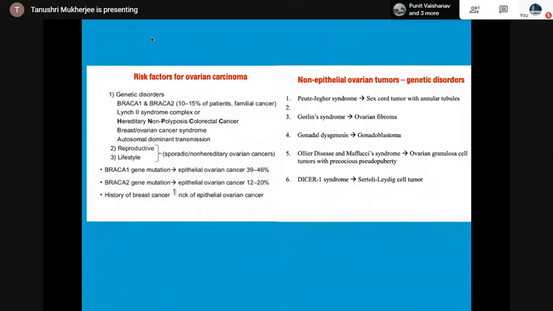History of breast cancer increases the risk of epithelial ovarian cancer. The non-epithelial ovarian tumors are associated with Peutz-Jeghers, Gorlin's, gonadal dysgenesis, Ollier-Maffucci syndrome with ovarian granulosa cell tumor, and DICER1 syndrome with Sertoli-Leydig cell tumor.